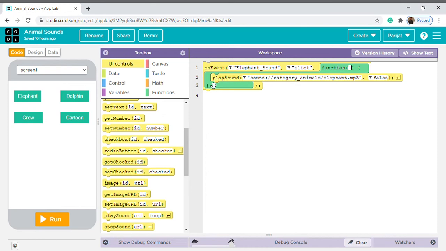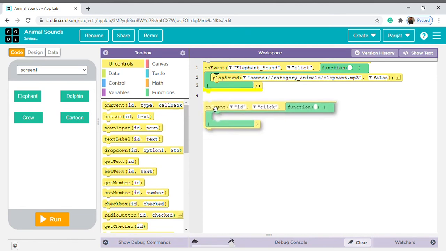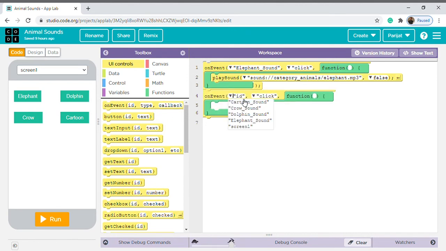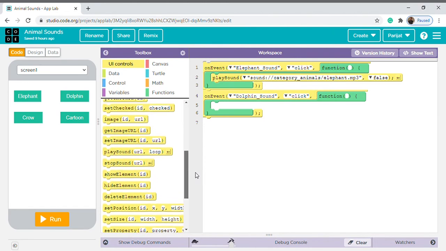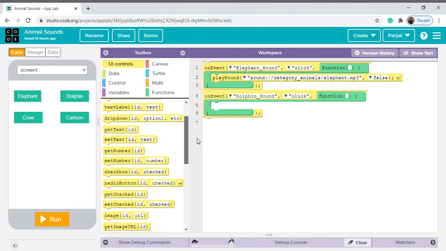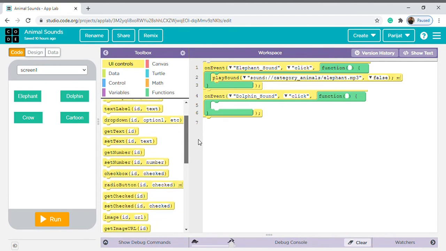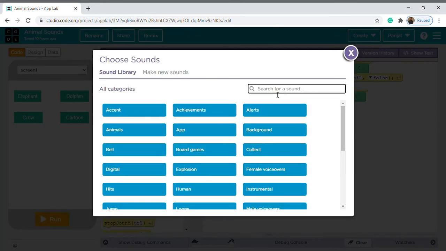Control C, Control V, Control V. Okay, now again go on event, then choose the ID of dolphin, then play sound of dolphin. So search here for DOL.